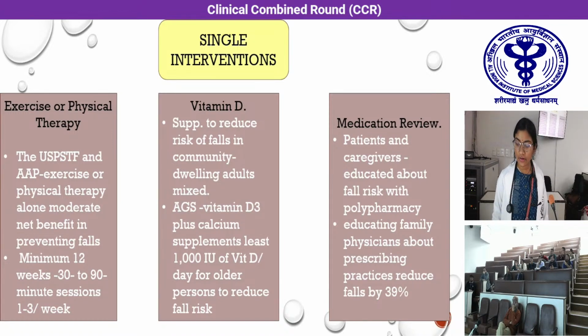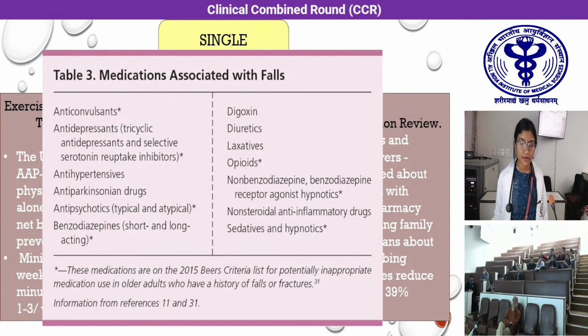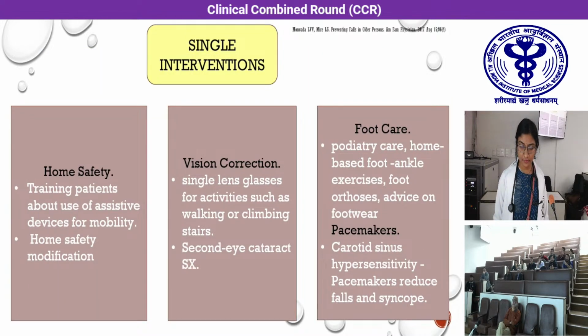Medication review has been found to improve fall risk by up to 39% by educating patient and caregivers. These include reducing drugs such as psychoactives, antidepressants, anti-Parkinsonian medications, and removing drugs like diuretics when not indicated. Apart from this, home safety plays a very important role in reducing fall risk. These include advising patients regarding the use of grab bars, sticky mats in the bathroom, adequate lighting, and reducing uneven floors to reduce fall risk.